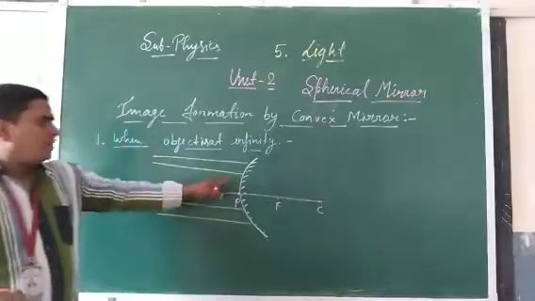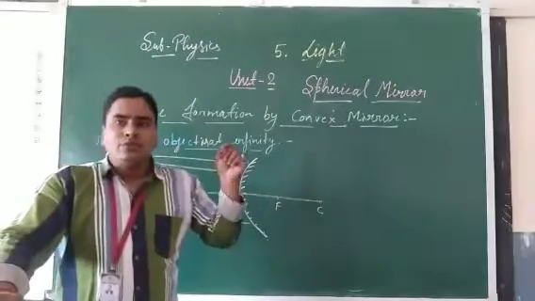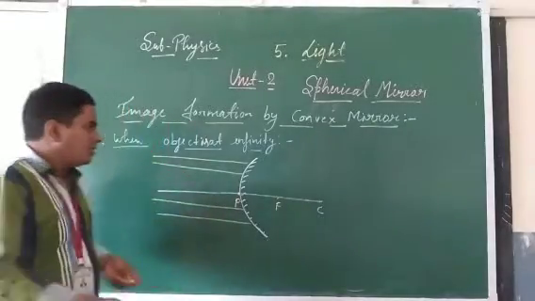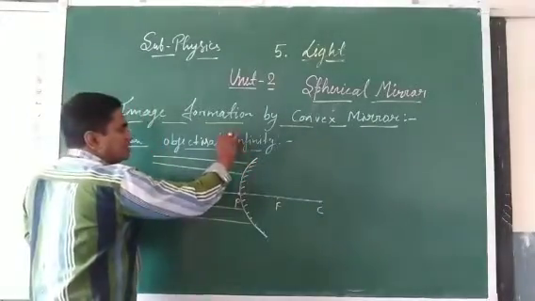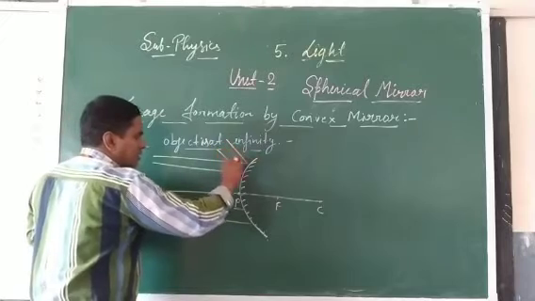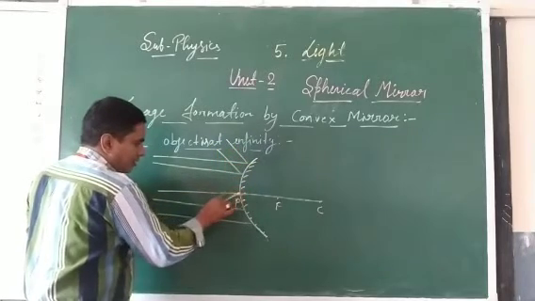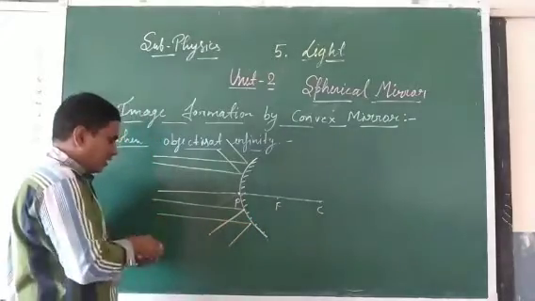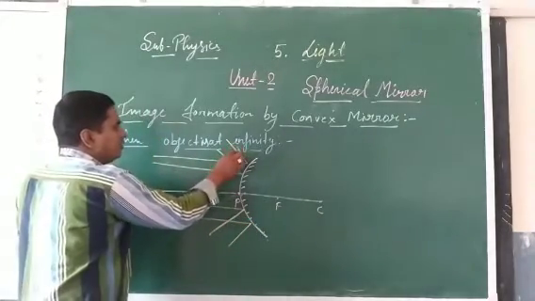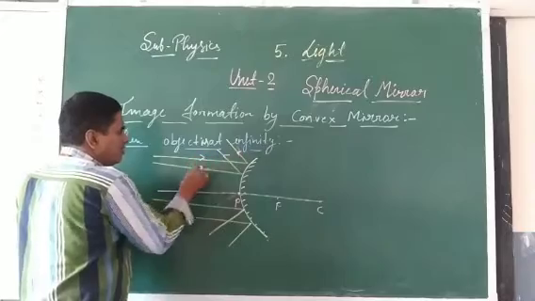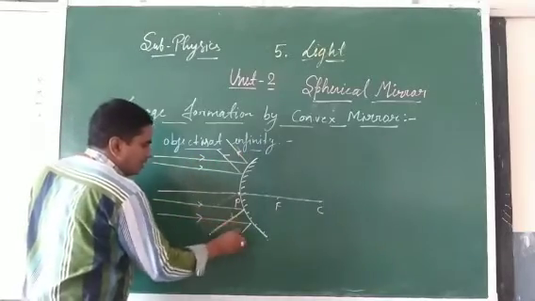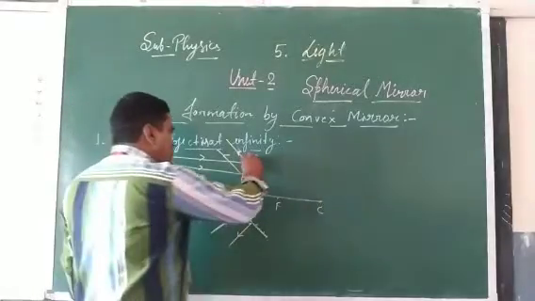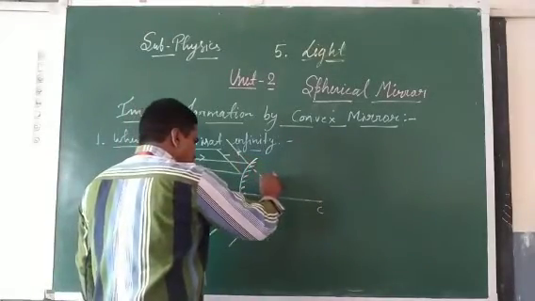But in a convex mirror, divergence takes place. After reflection the rays diverge, and they will seem to meet at the principal focus.